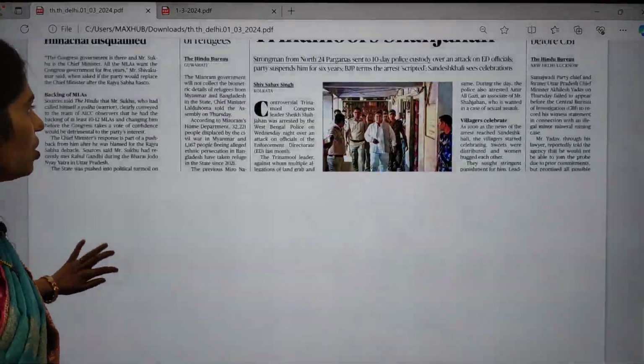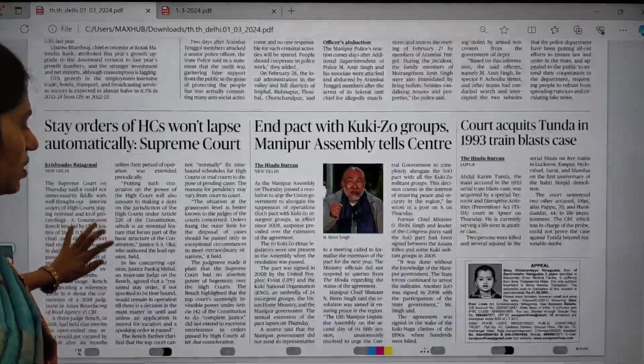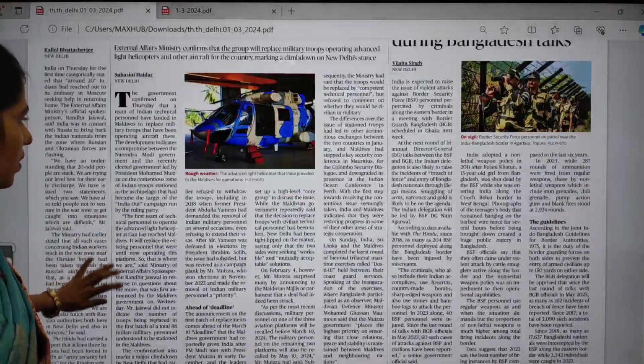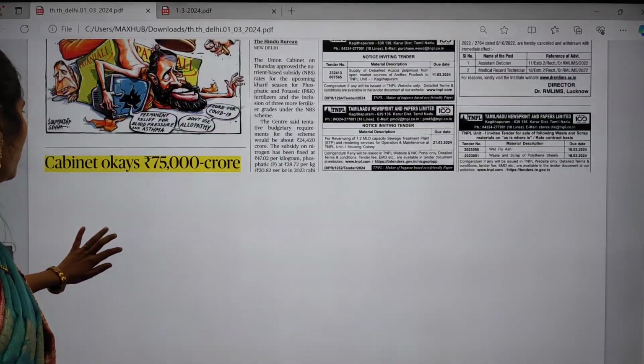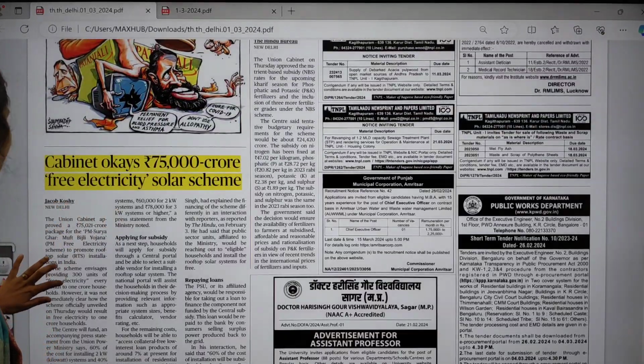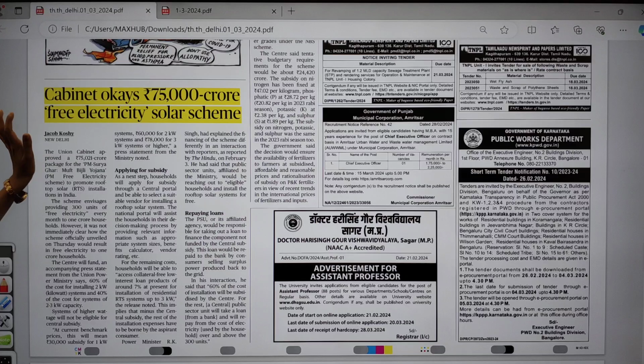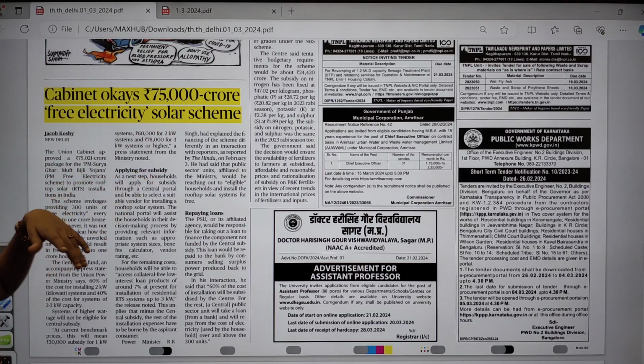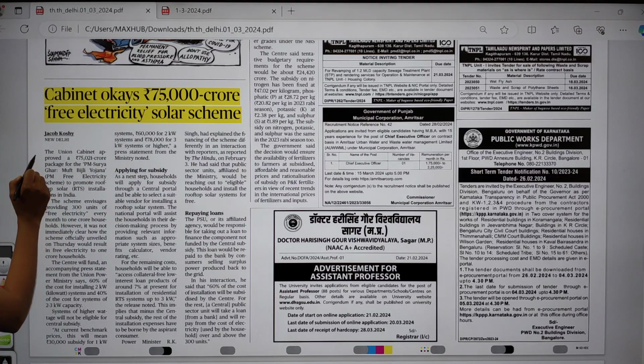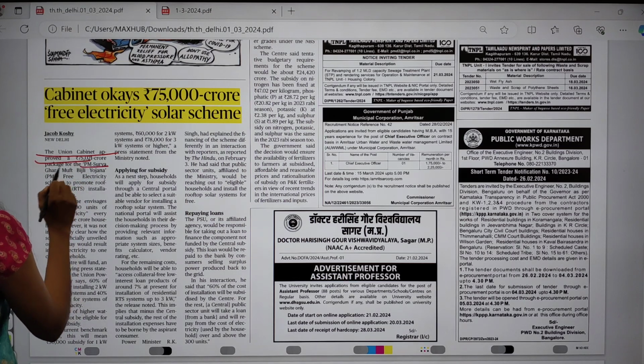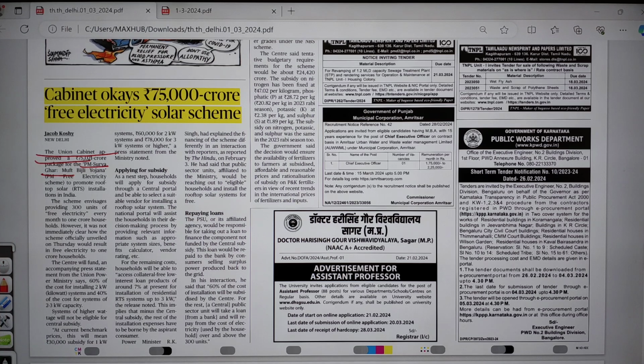And if you move on to this news page, I found nothing much important. Okay, so let us move on. Yes, here you can see one important scheme, that is the free electricity solar scheme. So our Union Cabinet approved rupees 75,021 crore for the PM Surya Ghar Muft Bijli Yojana.